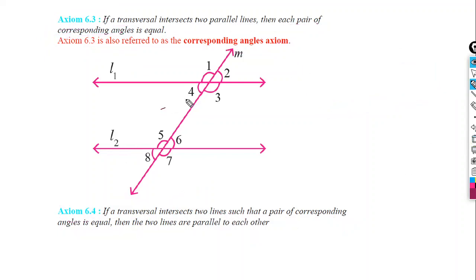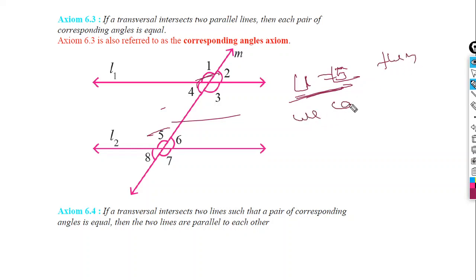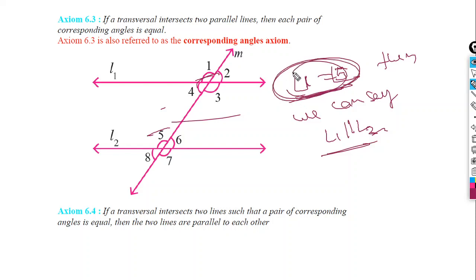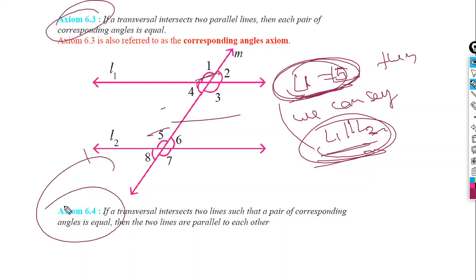That means if corresponding angles are equal, suppose angle 1 is equal to angle 5, then we can say the L1 line is parallel to the L2 line. If the corresponding angles are equal, then also you can say the two lines are parallel. So please remember these two axioms, axiom 6.3 and axiom 6.4. They are called the corresponding angle axiom.